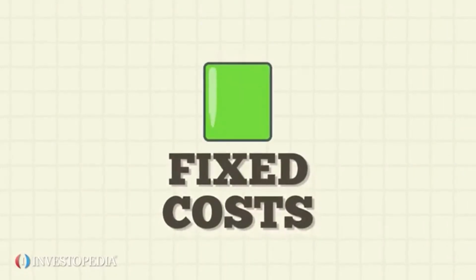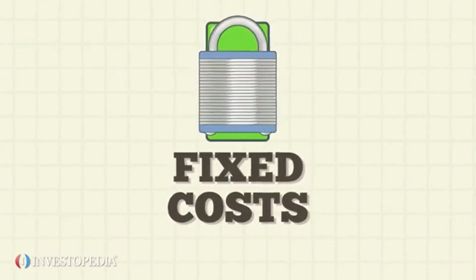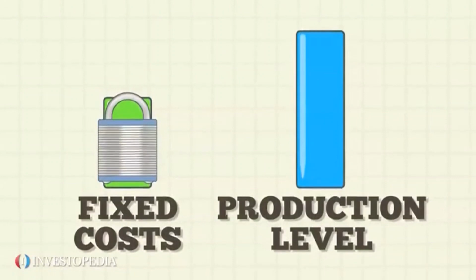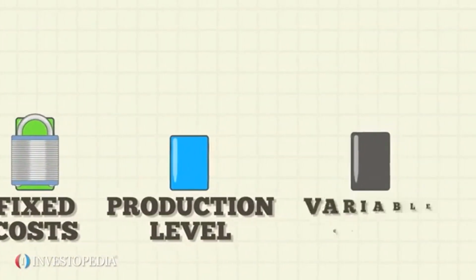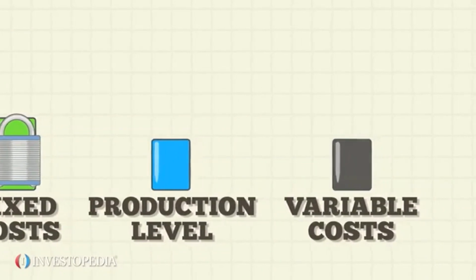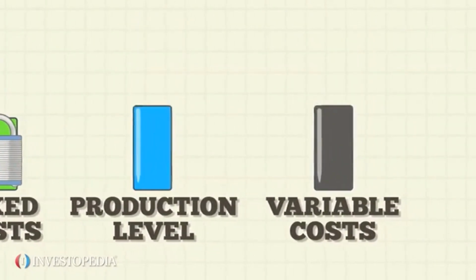Fixed costs are business expenses that do not change as the level of production goes up or down. They are one of two types of business expense, the other being variable costs. Variable costs do change as the volume of production changes.